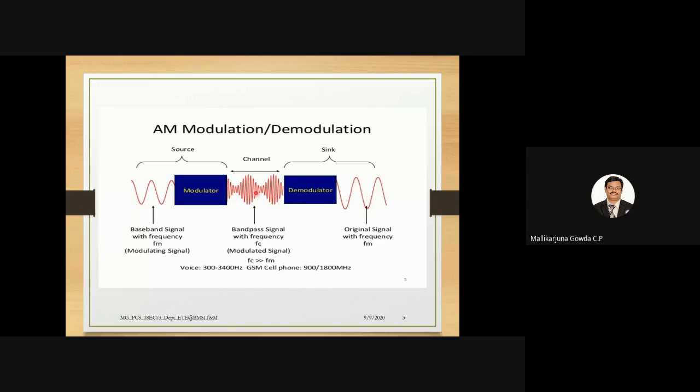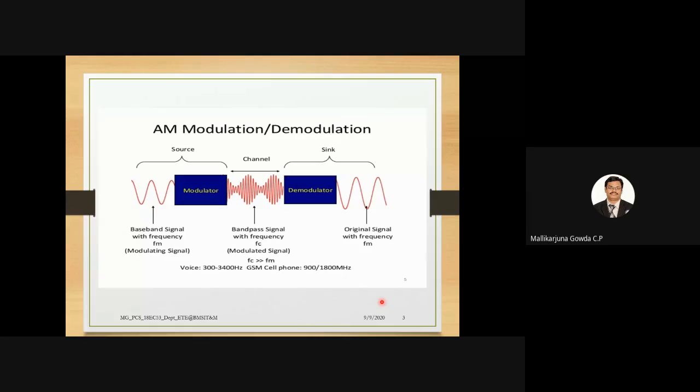Then at the receiver side, we have a demodulator. This demodulator will detect the envelope of this modulated signal, and then I will get back the original message signal at the receiver side. We call this sink and source. That is not an issue. So this picture should be there in your mind as an overall AM modulator and demodulator system.